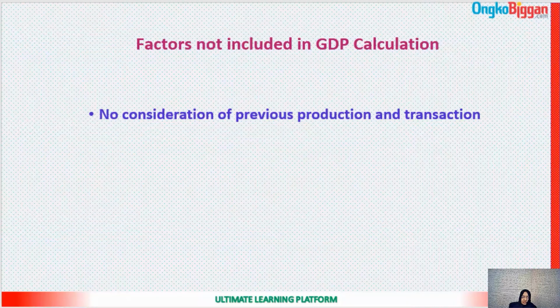The fourth point here is no consideration for previous production and transaction. GDP is calculated for a certain year and that does not include any production of any previous year, because in every fiscal year GDP is calculated.